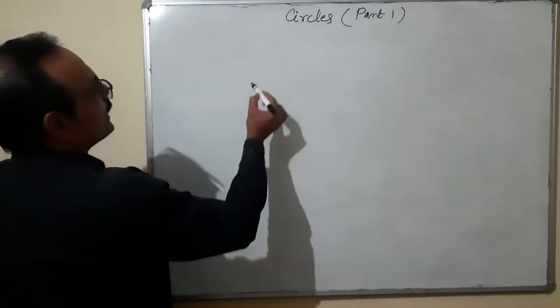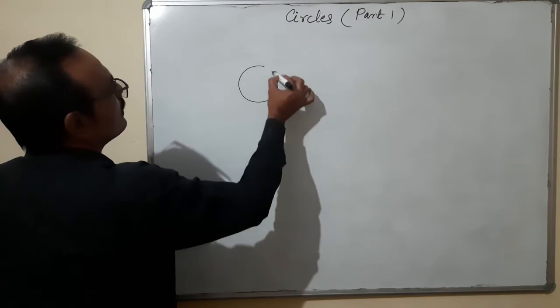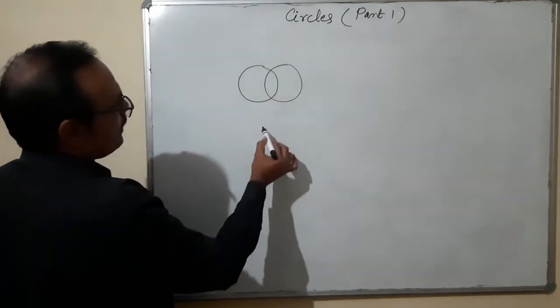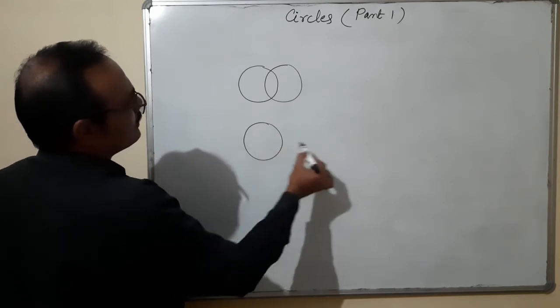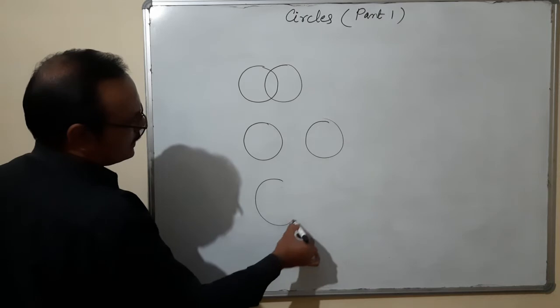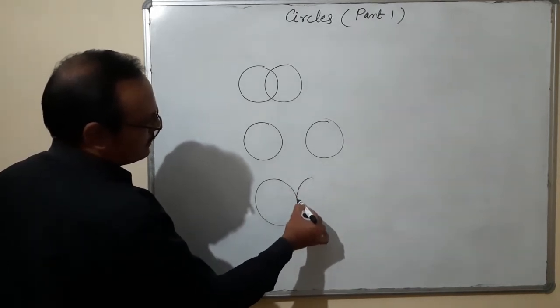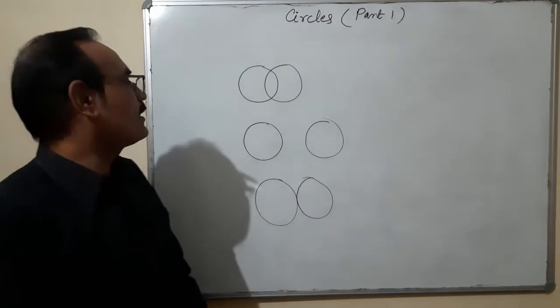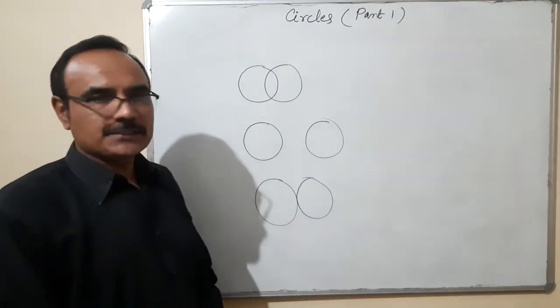You can draw one circle, and this is the second circle. So one type of pair. One circle, second circle, second type of pair. One circle, and that is the second circle of the pair. I think these are the 3 ways by which we can represent 3 different types of pairs of circles.